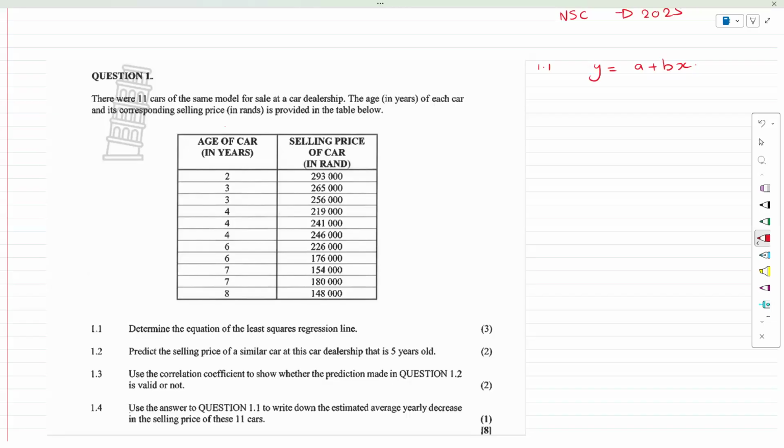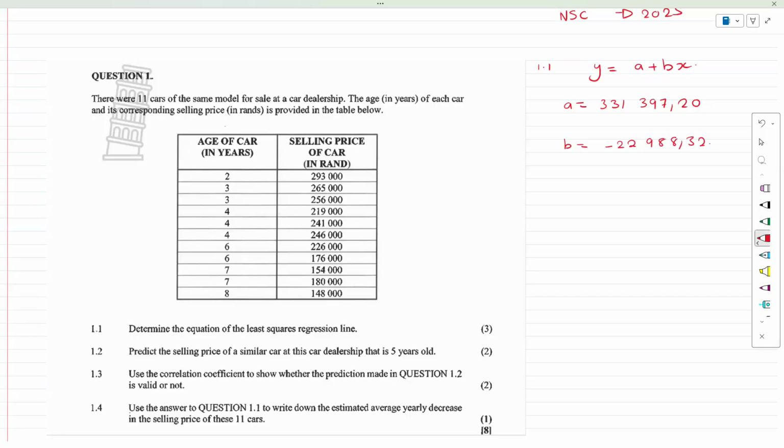You go to the one that says A, and we're going to write down our A value equals 331,397.20. Our B value equals minus, now this one is tricky, minus 22,988.32. And that's fine. Our gradient is negative.